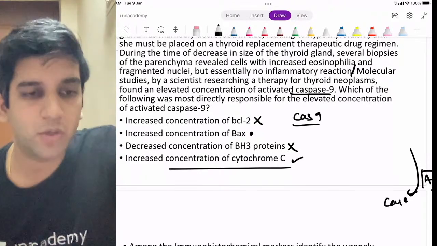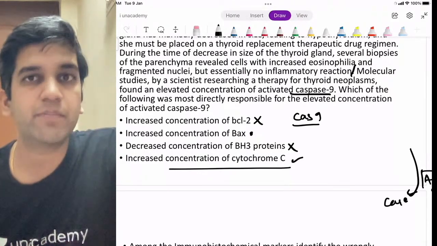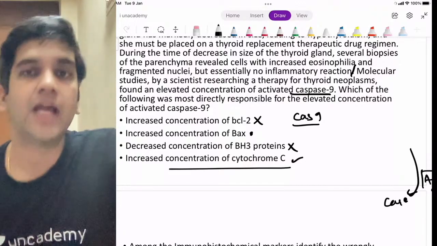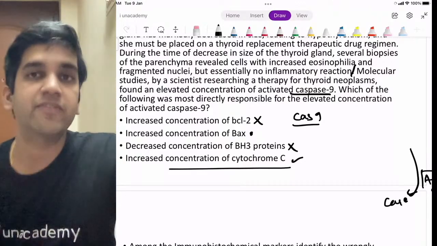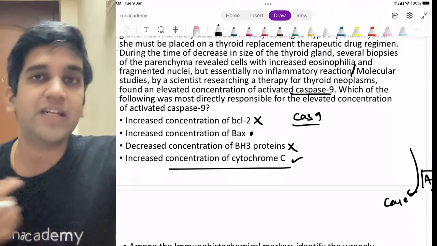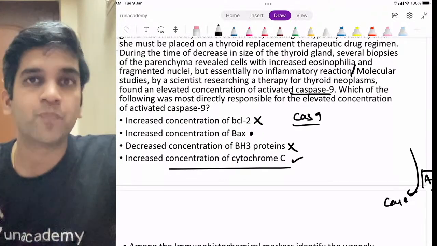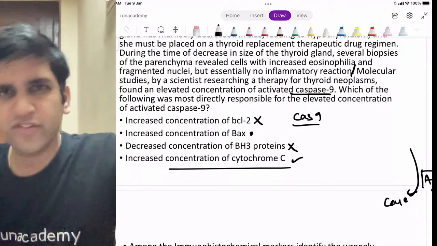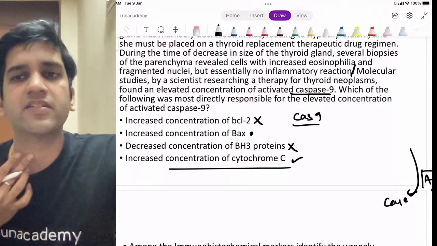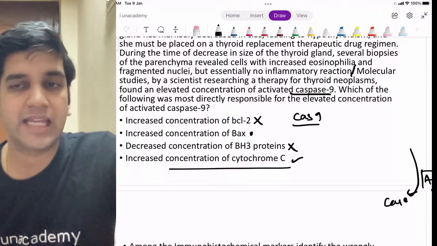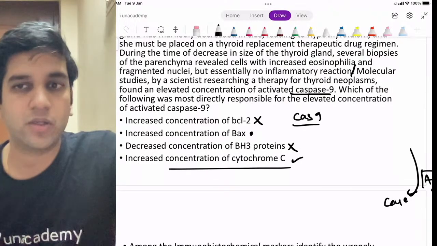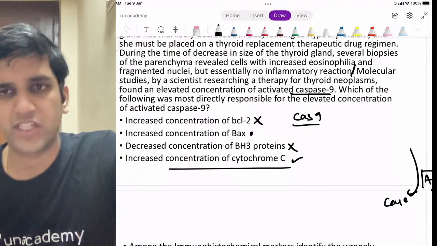If I do a bone marrow biopsy and if it bleeds, I can apply pressure and try to stop the bleeding. But I cannot apply pressure here. I will choke the patient, right? That's why I'm using a minimally invasive procedure so that the bleeding becomes less. Even if it bleeds, I use a cotton and just press it slightly. That's the reason I cannot do a biopsy for thyroid. Most of the time, it's diagnosed based on FNAC only, fine?